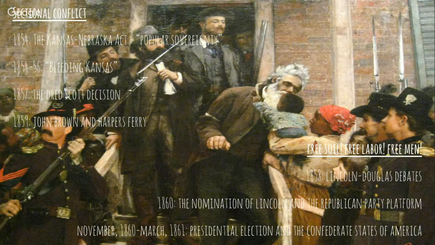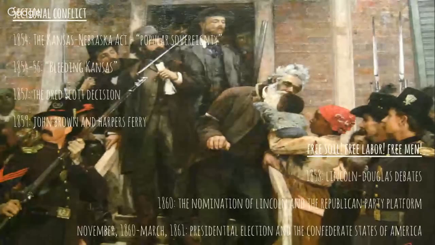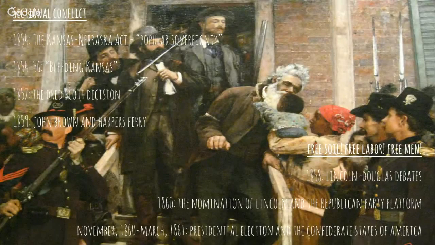They run at least two candidates. Stephen Douglas is a Northern Democrat. Who else? There's a Bell. There's a Breckinridge. There's a couple of guys running for president saying states' rights, let's just separate, let's secede from the Union. Southern pride. There are some folks who are called unionists, kind of like loyalists. They're Southerners. They want to defend slavery, they want to defend their way of life, but they want to remain in the Union.